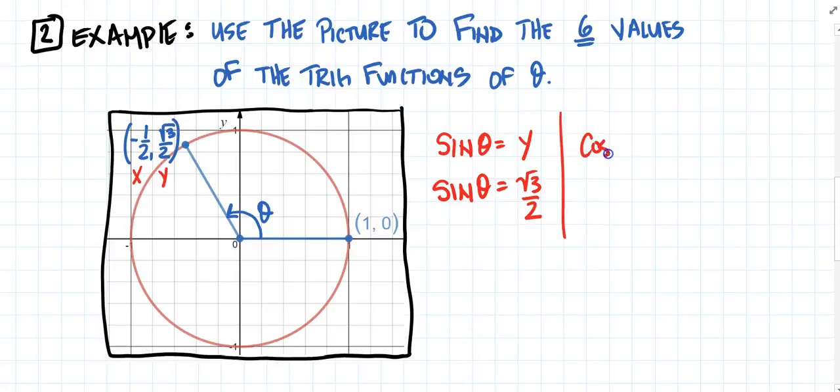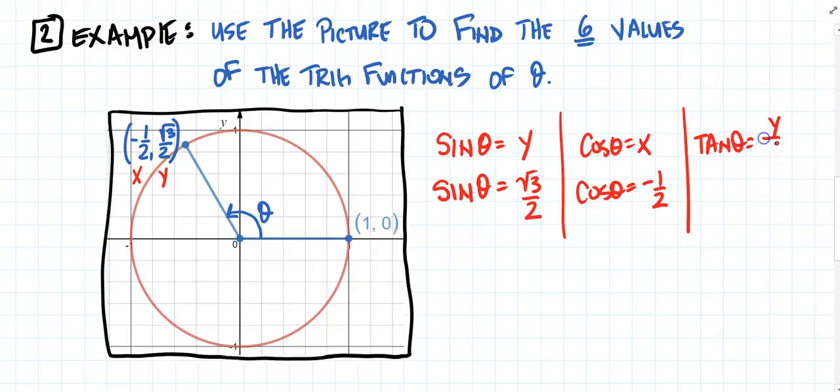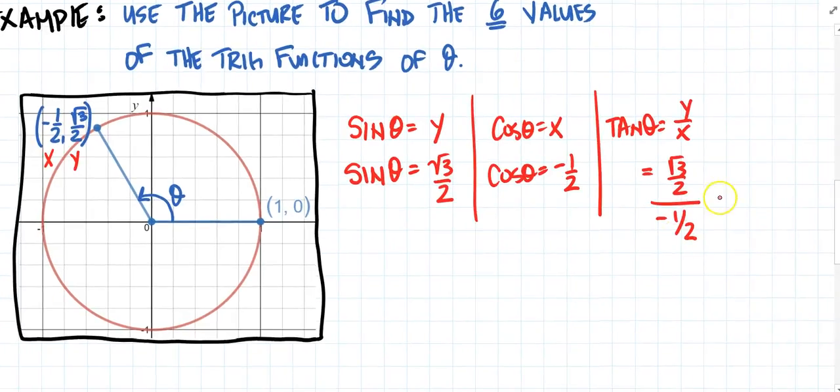The cosine of theta is equal to the x coordinate. So therefore, the cosine of theta must be negative 1/2. Okay. The tangent of theta is defined as the y coordinate divided by the x coordinate. So the y coordinate is rad 3 over 2 divided by the x coordinate, which is negative 1/2. If I simplify that fraction, you guys, I would just get negative rad 3.